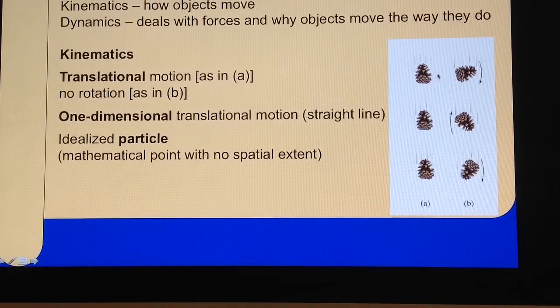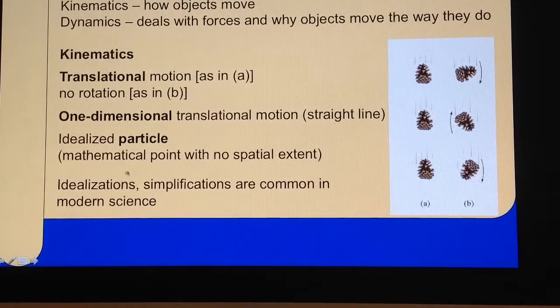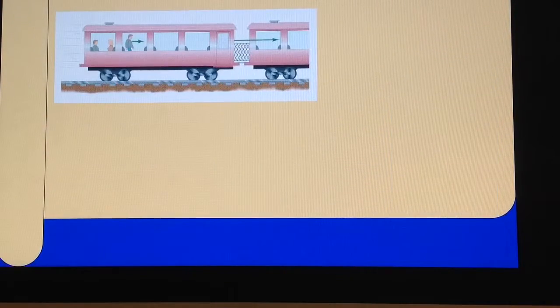So I don't need to worry about the shape of this object and what each point of this object is doing. As I said, we are simplifying. Now we are idealizing everything, and this is the main feature of modern science: simplification before taking all the elements into account.